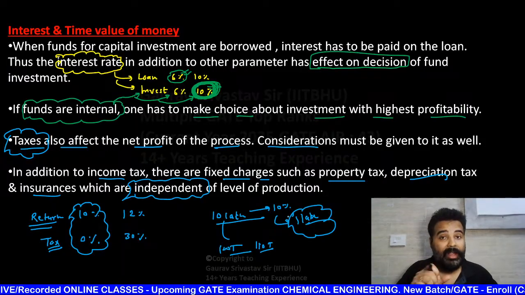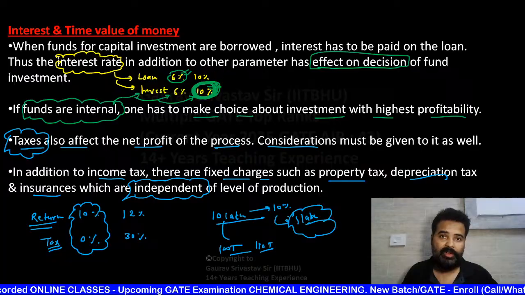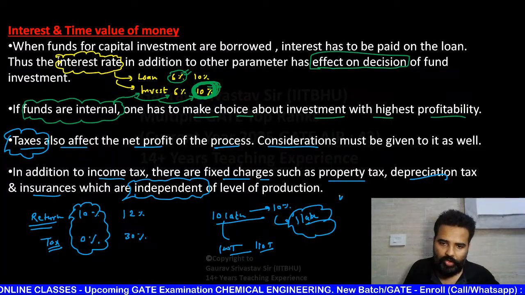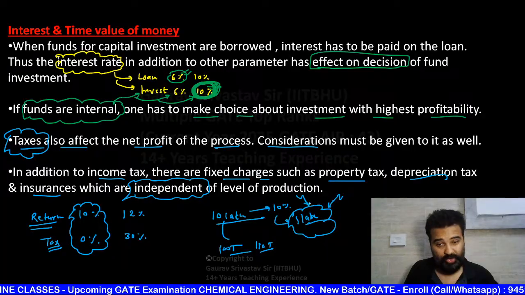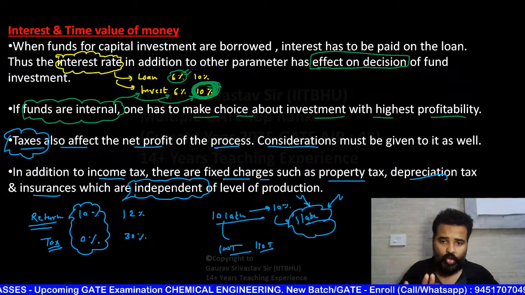It is going to save your tax. You are not going to pay tax on that depreciation amount in that year. So it is going to save your tax. How, sir? I will discuss in detailed manner in depreciation chapter, so don't worry.